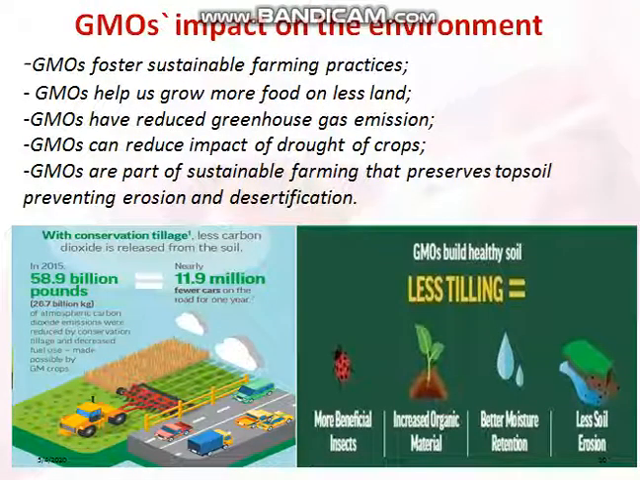GMOs impact on the environment. GMOs foster sustainable farming practices. GMOs help us grow more food on less land. GMOs have reduced greenhouse gas emissions. GMOs can reduce the impact of drought on crops. GMOs are part of sustainable farming that preserves topsoil, preventing erosion and desertification.